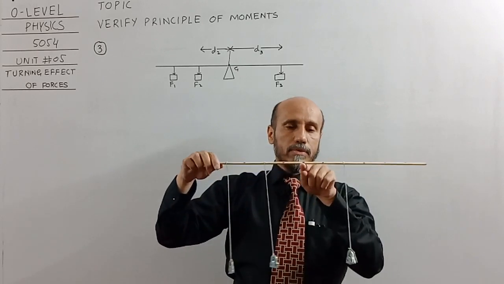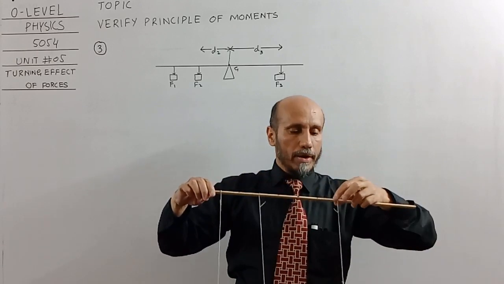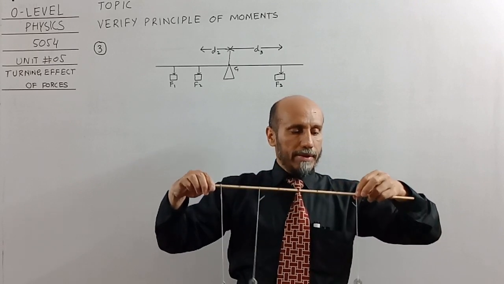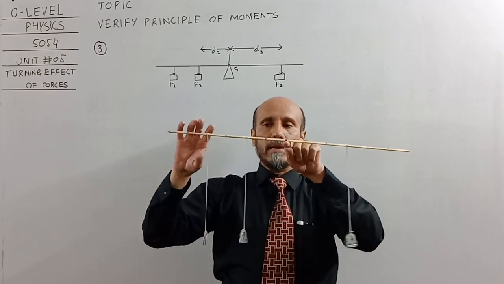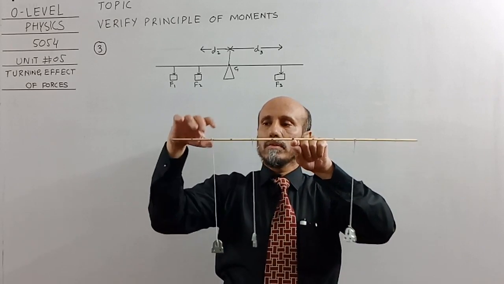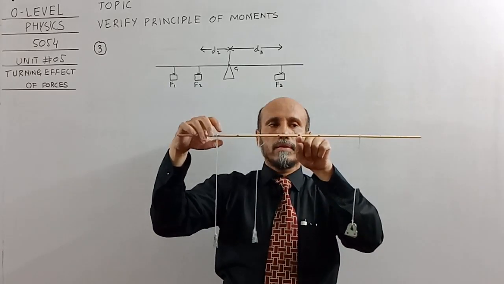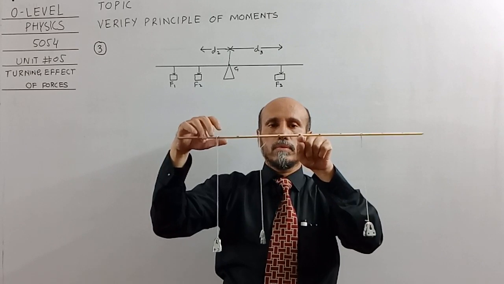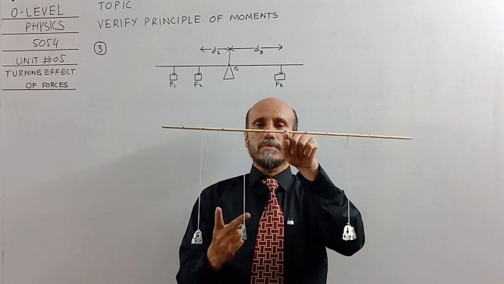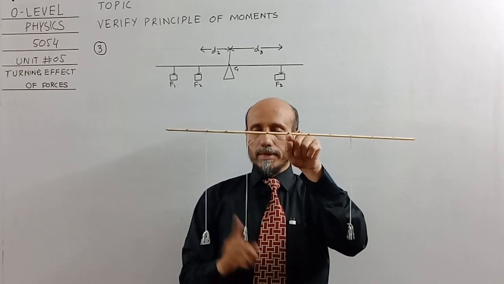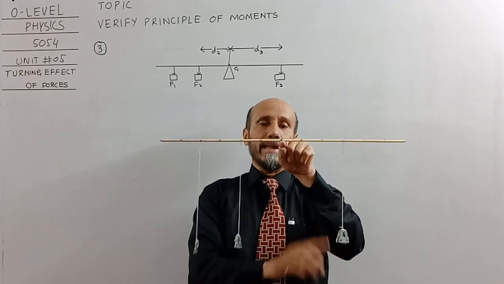Okay, I will place it from the pivot. No, still it's not balanced, it means I have to move this weight outward. Okay, I will move it outward, and now we'll try to hang it on the pivot. Okay, now you can check it is being balanced. A little bit of adjustment is required. Okay, now it is balanced. So two weights are there. These two weights are of 2 Newton, and on this side a 4 Newton weight is being hanged.